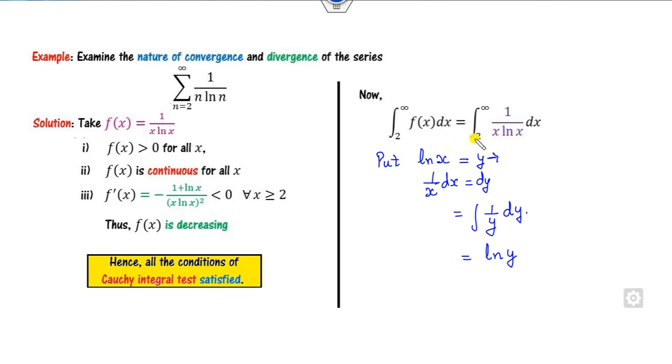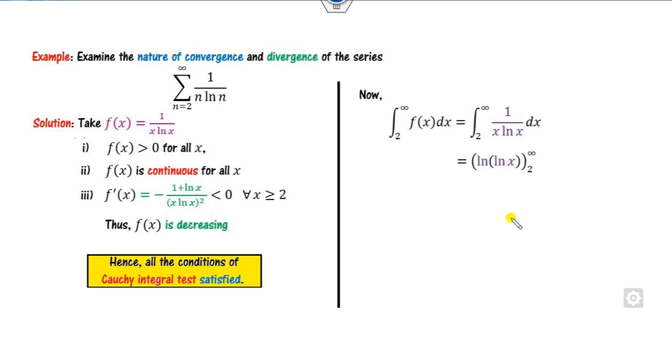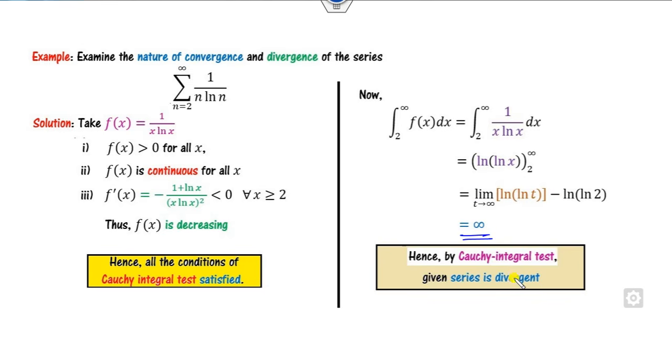When x is equal to 2, y is ln 2, and otherwise you can substitute here ln of x. Now the limits are 2 to infinity, or you can substitute limits of the y as well. Now when you substitute infinity, ln infinity is infinity. Fine. So you can see it is infinity, hence this series is divergent.